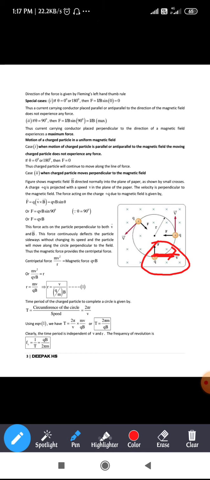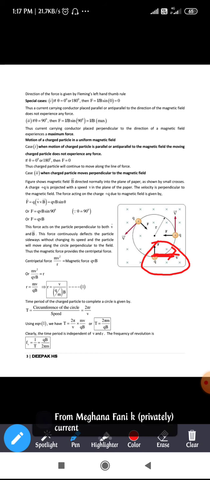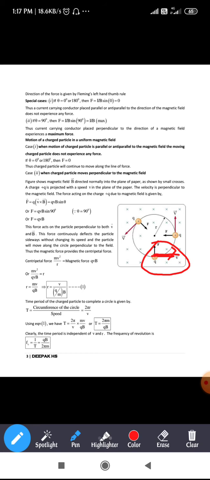Okay, what does the middle finger denote? The middle finger denotes the direction of the charge, that is, the current or velocity of the particle. So the middle finger represents the direction of the particle, the first finger represents the direction of the magnetic field, and the thumb denotes the direction of force.